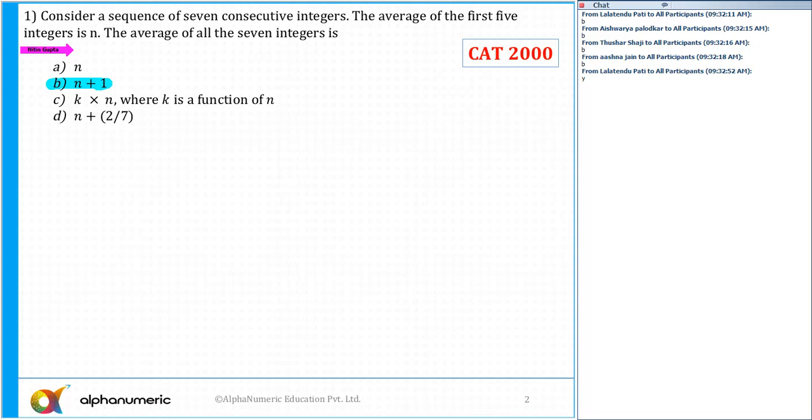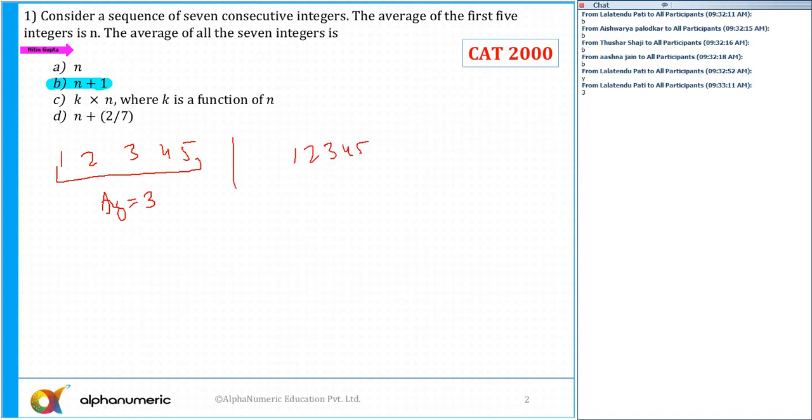If nothing strikes in your mind, we can simply take any 7 consecutive numbers. Let's take 1, 2, 3, 4, 5. Just 5 consecutive integers. What is the average? The average of these 5 numbers is 3, the middle term. And then I need to find out 1, 2, 3, 4, 5, 6, 7. The average of the first 7 terms is equal to, sorry, not 3.5, but rather 4.